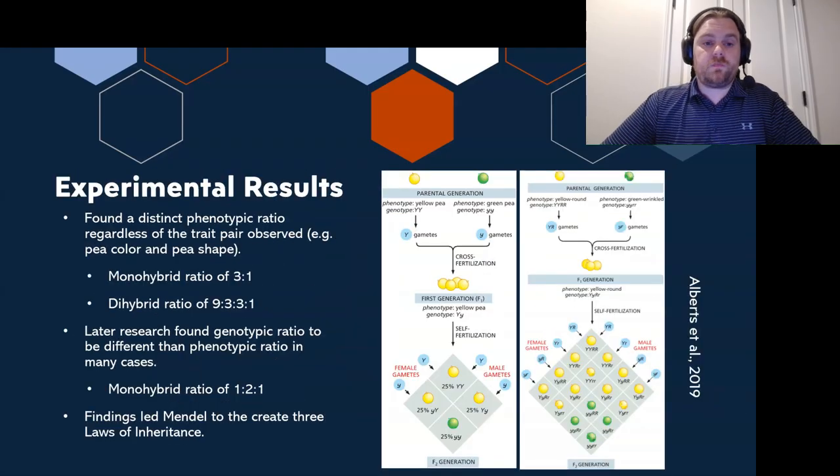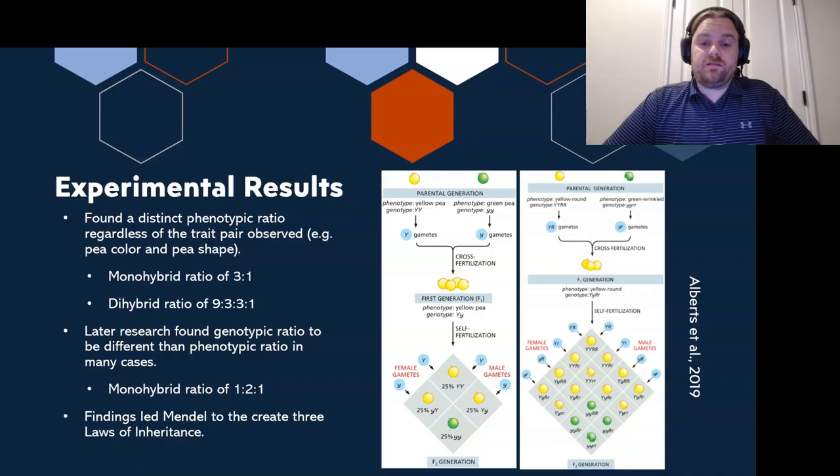Now, before we get into the experimental results, I would like to take a look at these 2 pictures here. So if we look at the first picture, we can see that he was focusing on one trait, so pea color. And then the genotype of the yellow pea was homozygous dominant for this parent, and then green pea would be homozygous recessive for that parent. So he cross-fertilized those 2 together and saw that he received all yellow peas. Later, it was determined that those would all be heterozygous. And he knew that because he had crossed a purebred yellow with a purebred green.